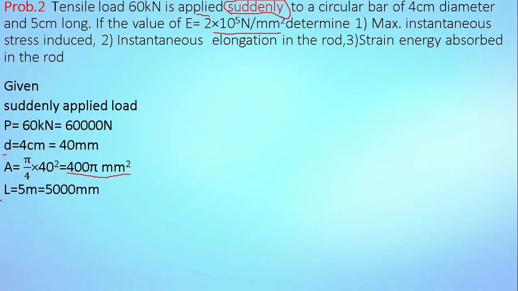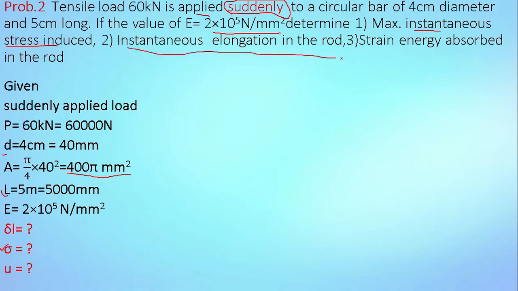Next, length of bar is 5 meter, which is equal to 5000 mm. Young's modulus is given, capital E is equal to 2 × 10^5 Newton per mm². And we have to find the maximum instantaneous stress, meaning sigma, the instantaneous elongation in the rod, meaning delta L, and the strain energy, meaning U. So first of all, we will find the volume of the bar. Volume of bar is equal to cross-sectional area multiplied by length of bar.